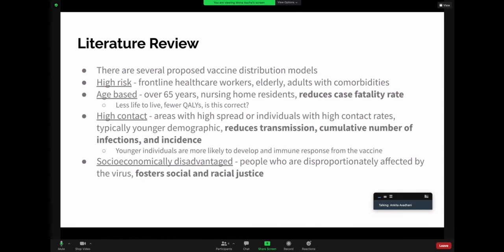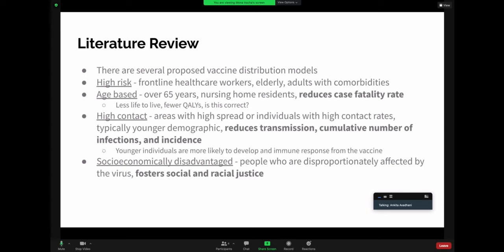When looking at more literature, we saw that there were several proposed vaccine distribution models. We saw that there was high risk for frontline healthcare workers, elderly, and adults with comorbidities, which led us to use an age-based model where we picked people 65 years or older, nursing home residents, and also how the vaccine reduces fatality rate. We also looked at the variable of high contact areas with high spread, or individuals with high contact rates.